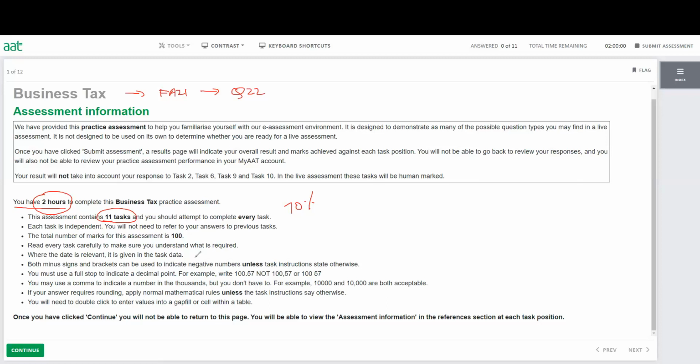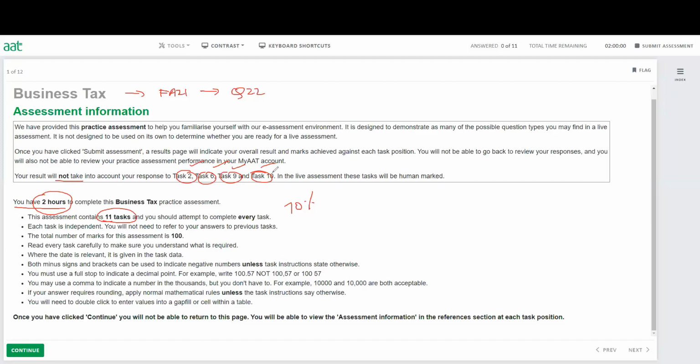The question, which will be part of the writing, you can see here, this says your result will not take into account the response to tasks 2, 6, 9, and 10. That means this practice assessment will not cover tasks 2, 6, 9, and 10. The reason is, in these questions, there will be a little bit of writing task.